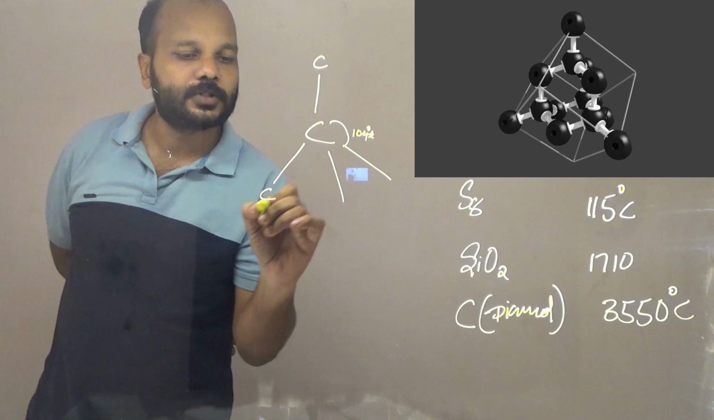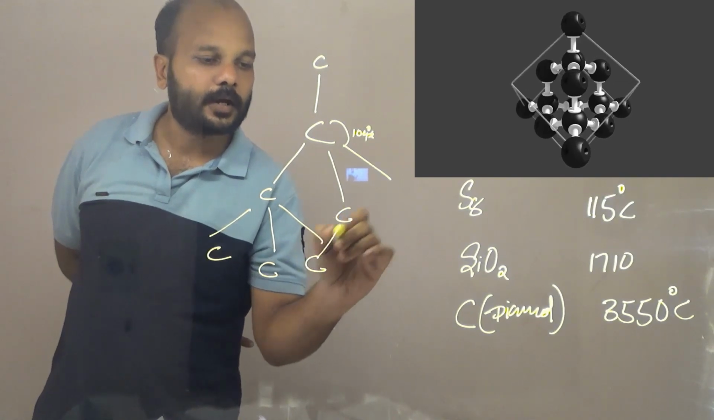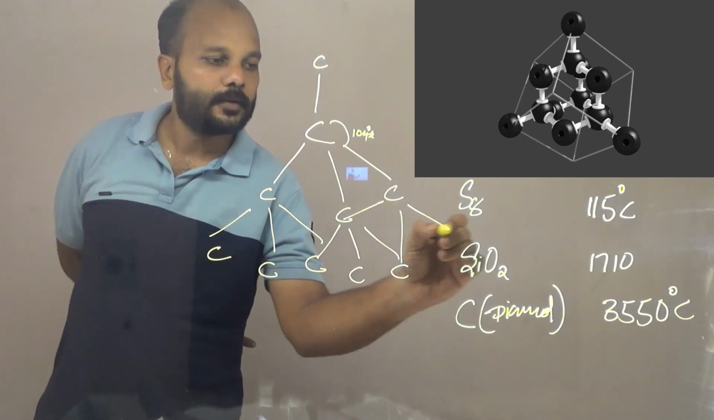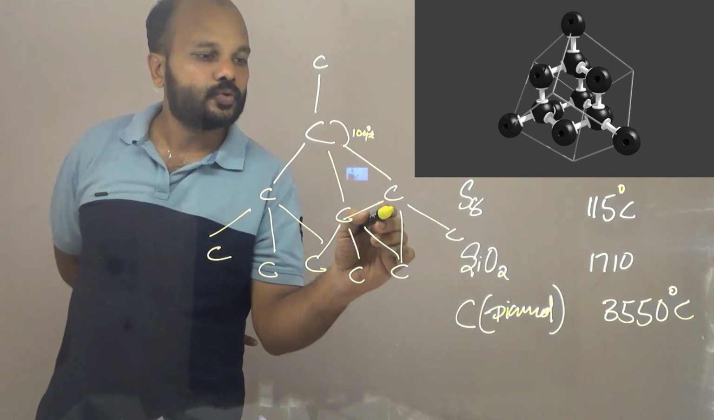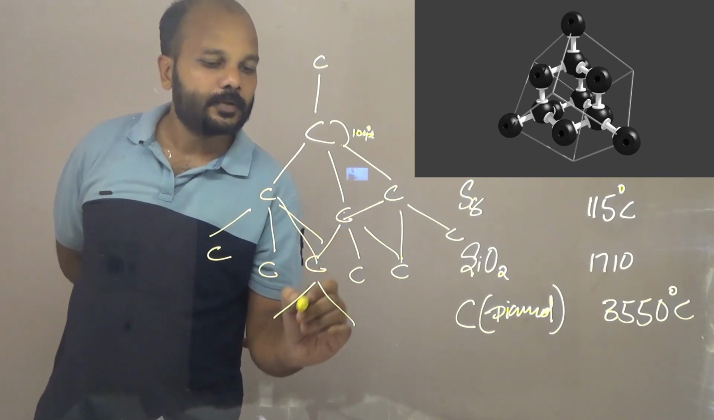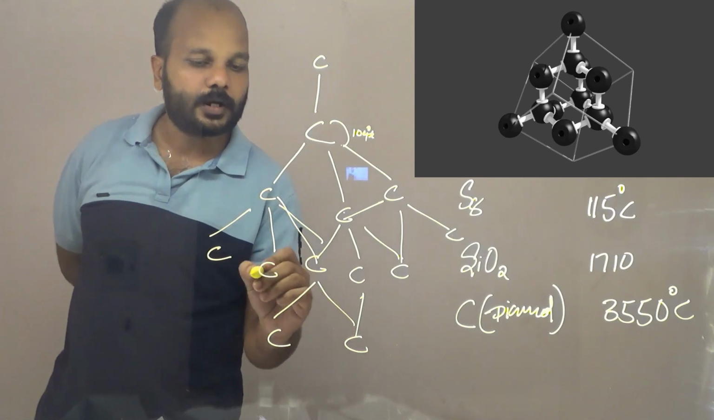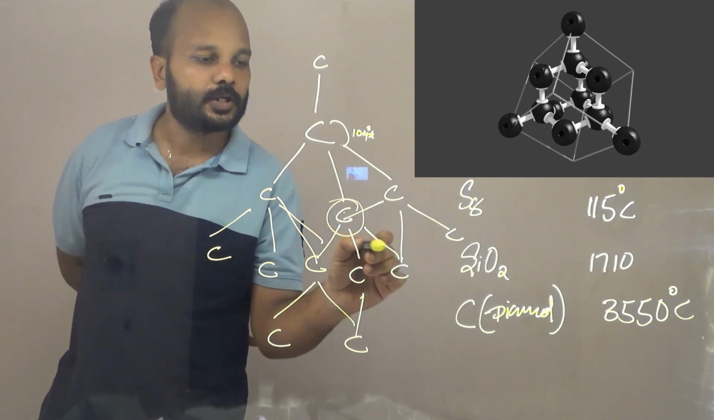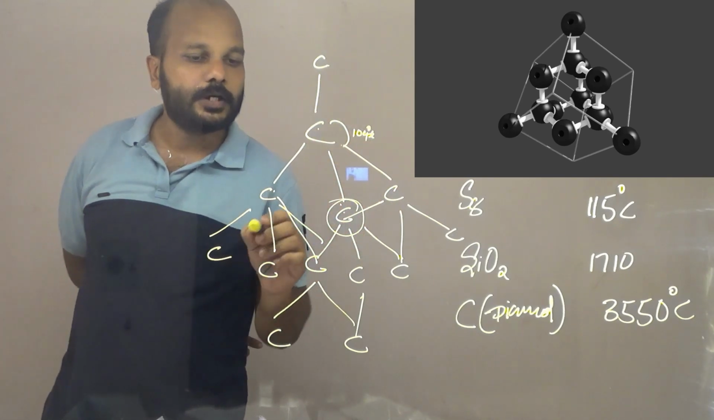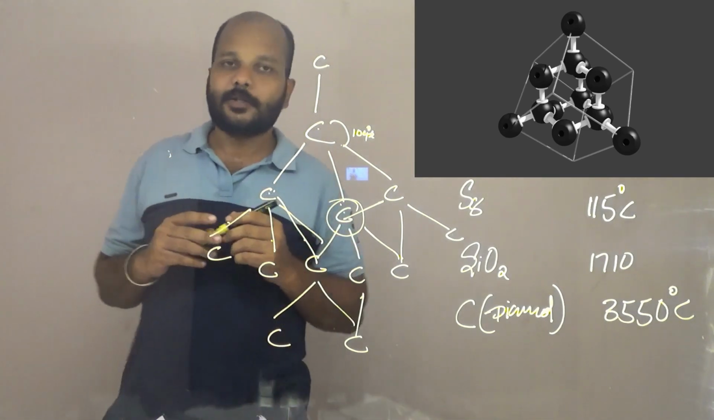Each carbon is bonded to other carbons, and this one is again bonded to more, 1, 2, 3, 4. In the same way, every carbon you can see here is bonded to four carbons, 1, 2, 3, 4. Each carbon binds with other carbons.